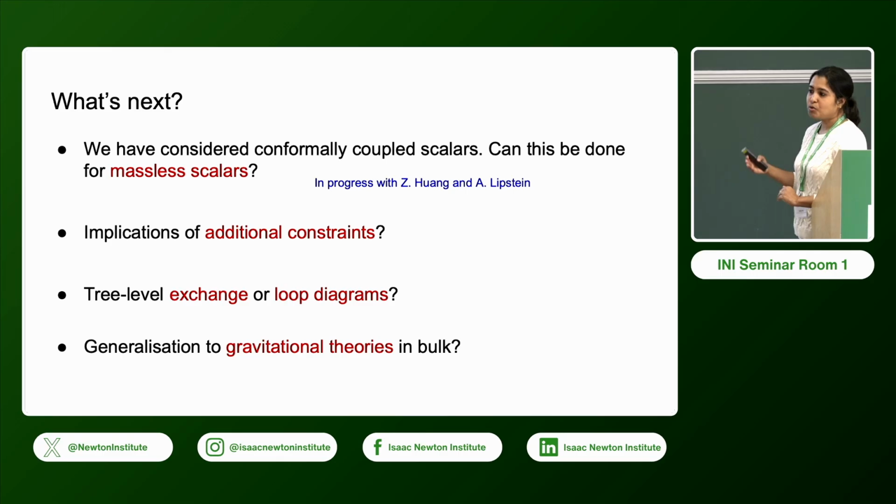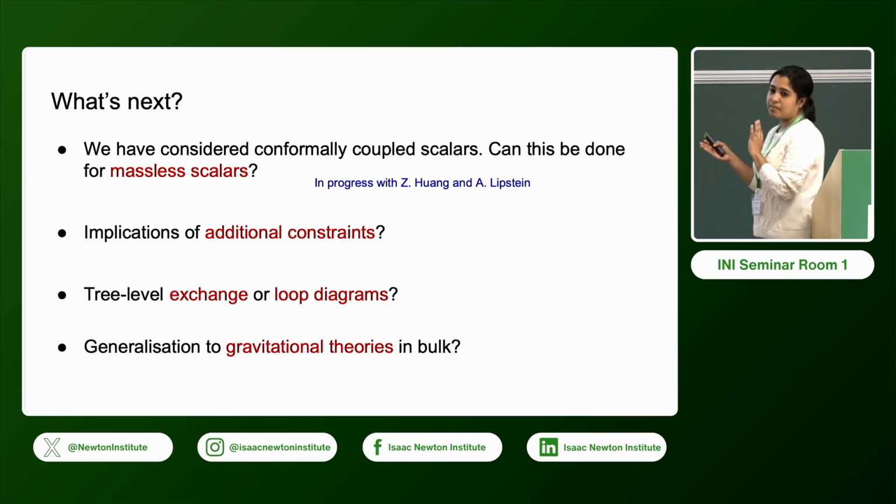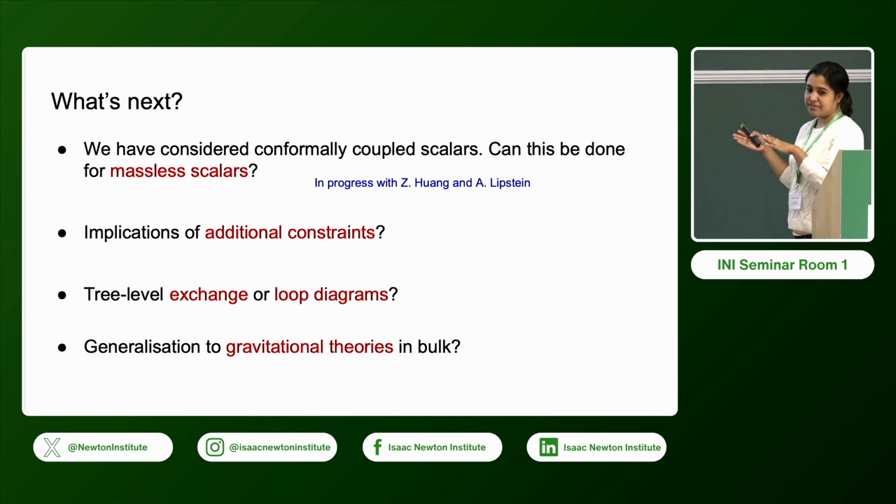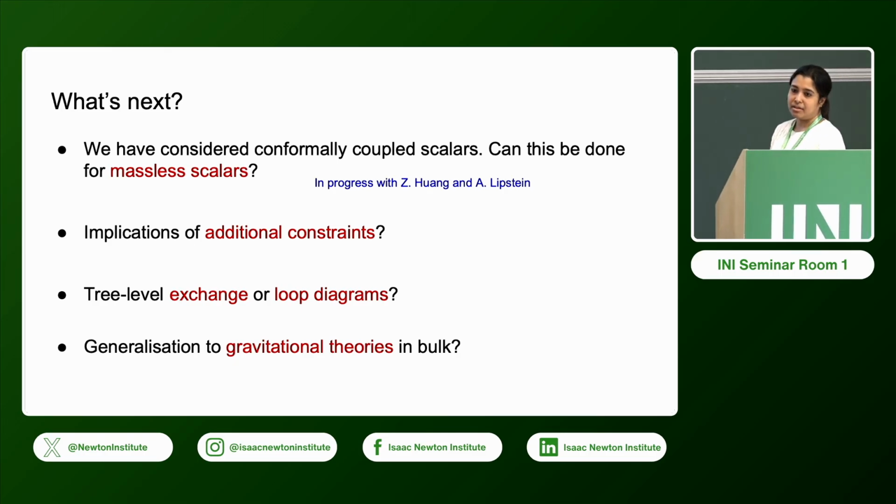And here we talked about only contact Witten diagrams. There could be tree level exchange or loop diagrams. And finally, this is a very specific model of a CFT where there is no stress tensor. So it would be interesting to generalize this to gravitational theories in the bulk.